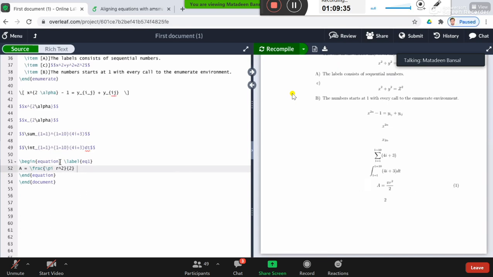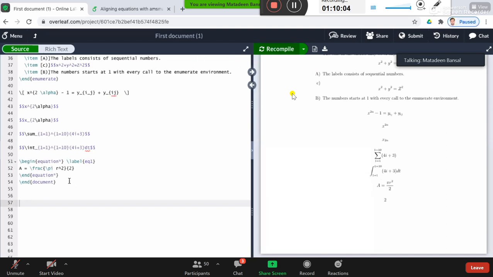But if you don't want the number for this particular equation, simply put a star here as well as here, and the equation number will disappear. So you can use double dollar signs or the begin equation environment with a star for unnumbered equations.